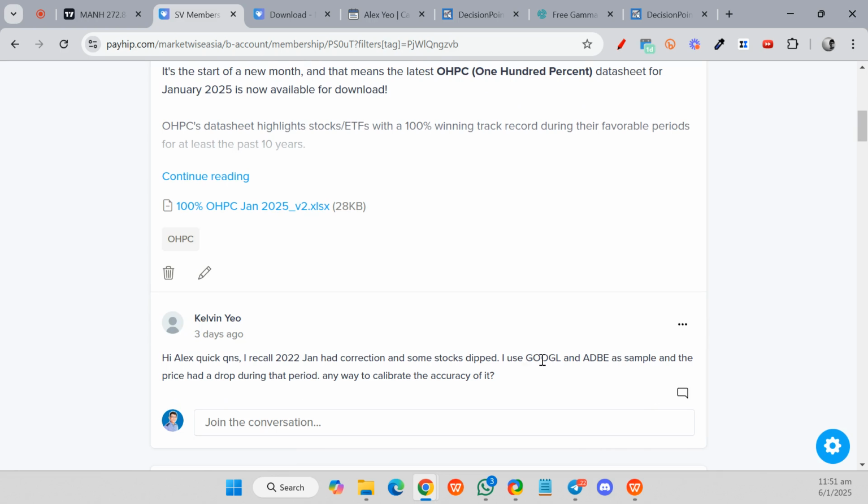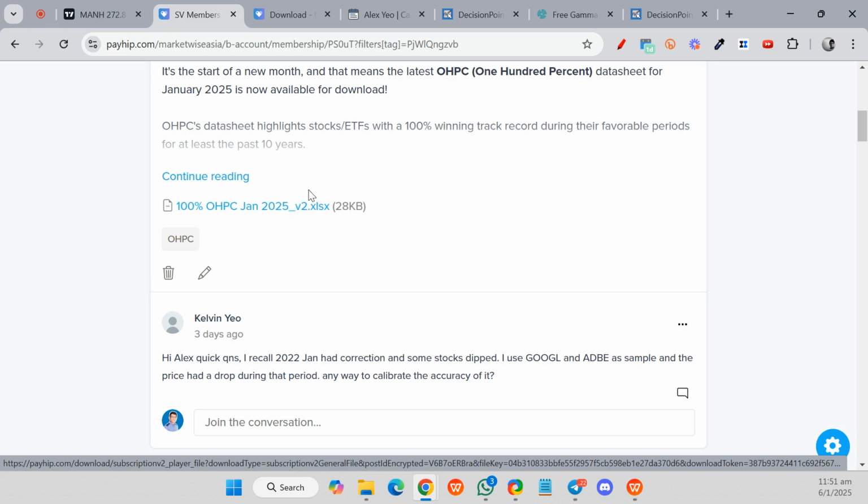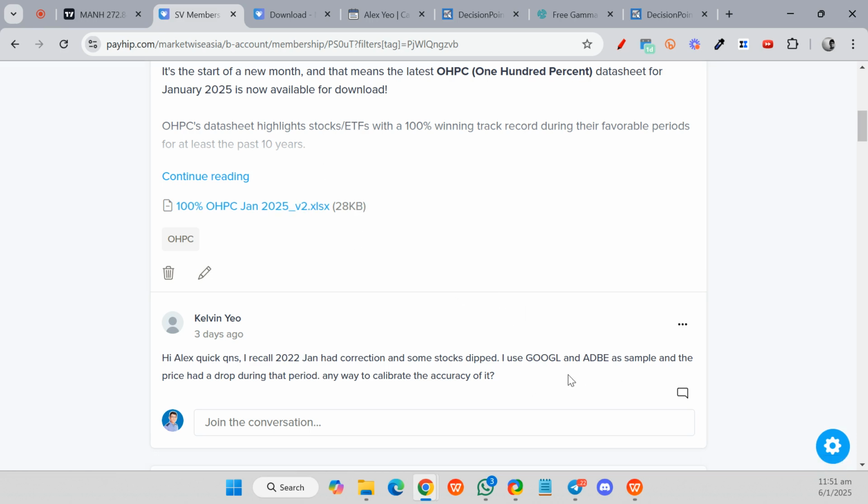Google actually went up a little bit higher. It closed above the start date, so Google is still okay. Adobe had some error, but in the latest version there is a little change in the date, which means both are above the closing price, the open and the close price. It is 100%, it is true enough. I just want to address that.